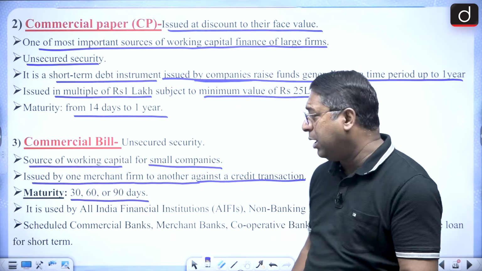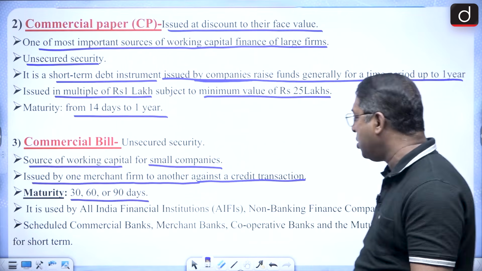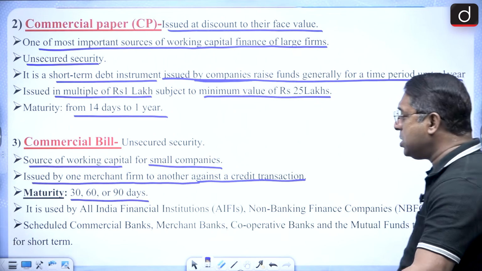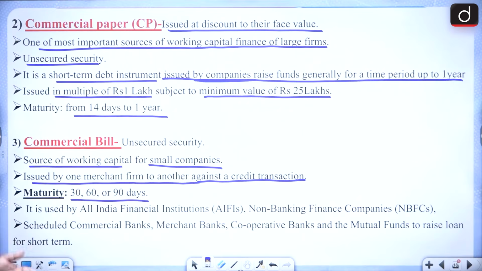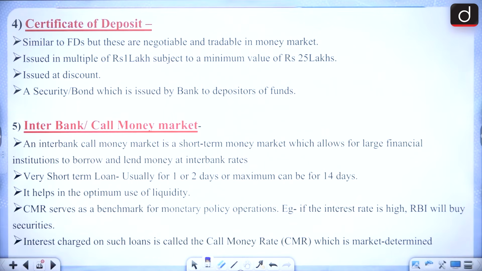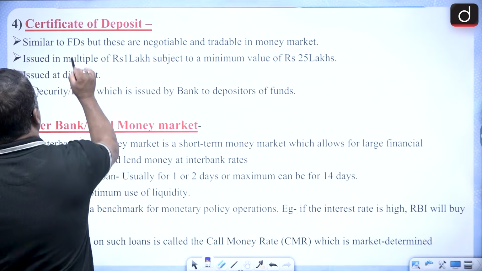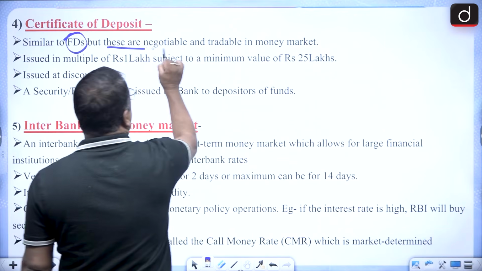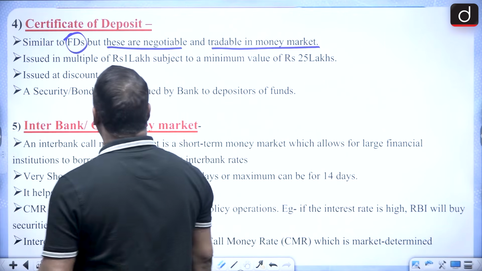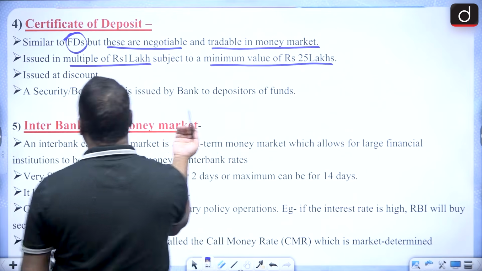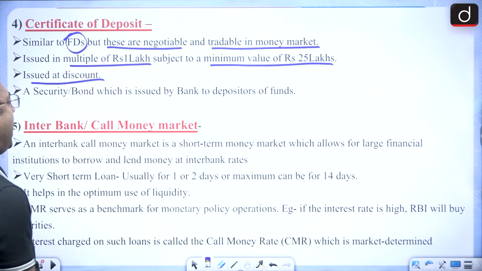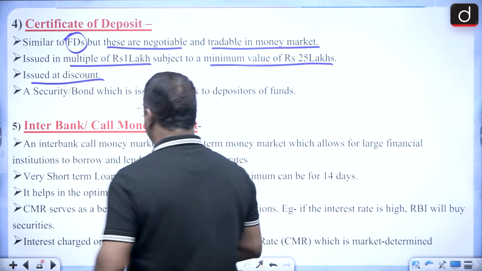This commercial bill is used by all India financial institutions, non-banking financial companies, scheduled commercial banks, merchant banks, and cooperative banks. They all use it. Then comes the certificate of deposit, which we call CD. It is similar to fixed deposits, but these are negotiable and tradable in the money market. It is issued in multiples of 1 lakh, minimum value 25 lakhs, again issued at a discount, and you can say it is a security or a bond issued by the bank to the depositor.